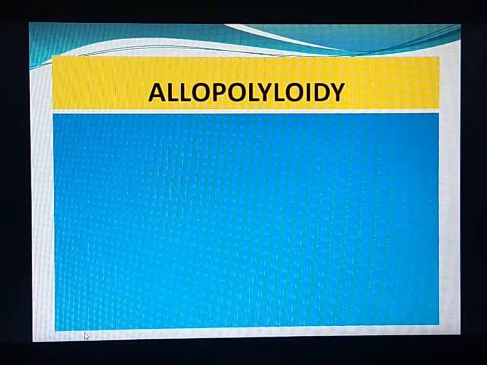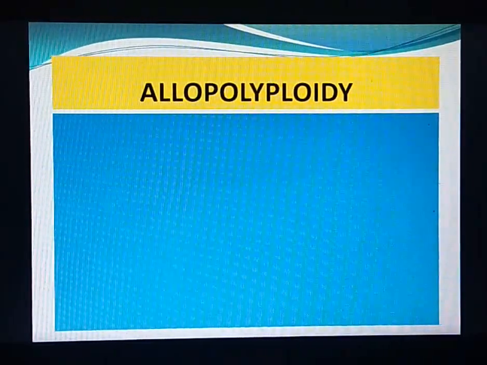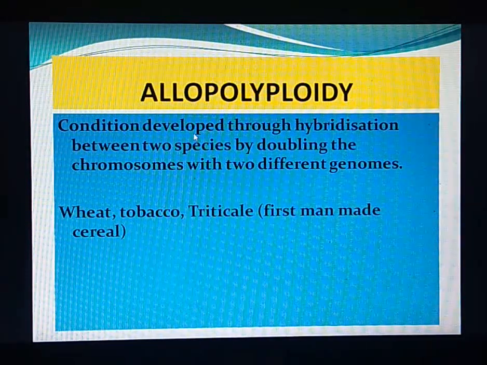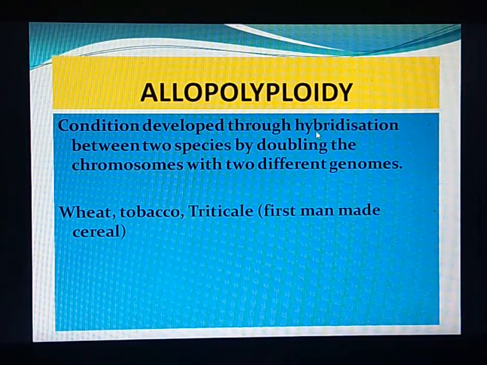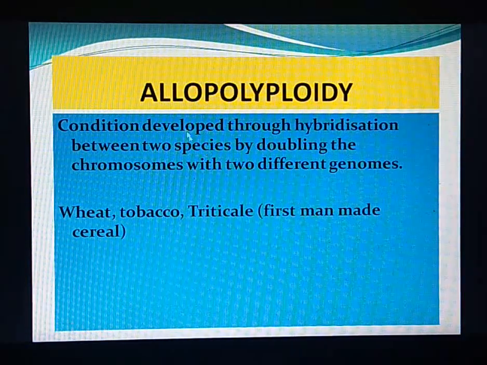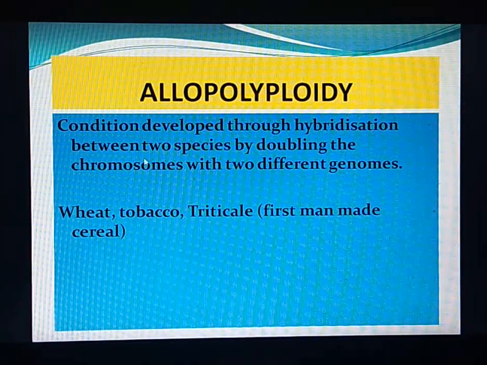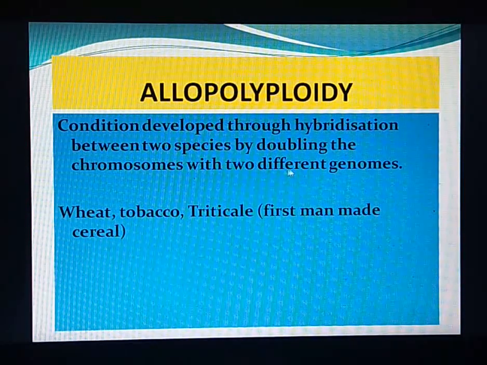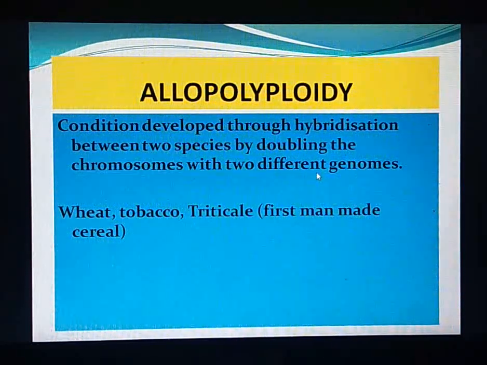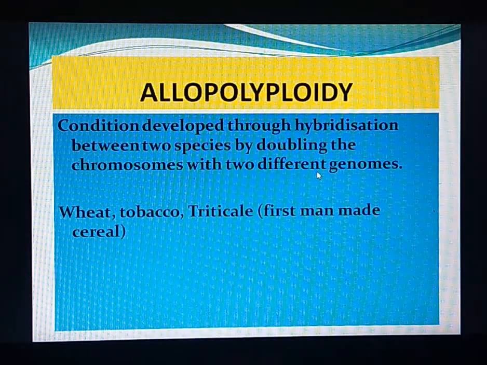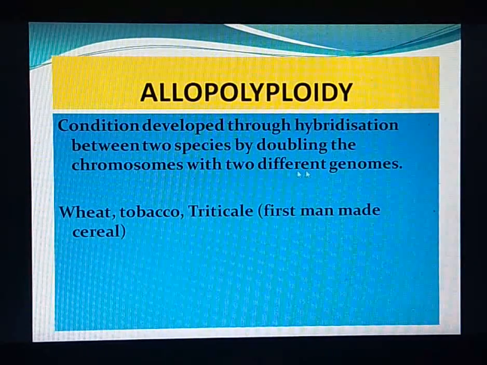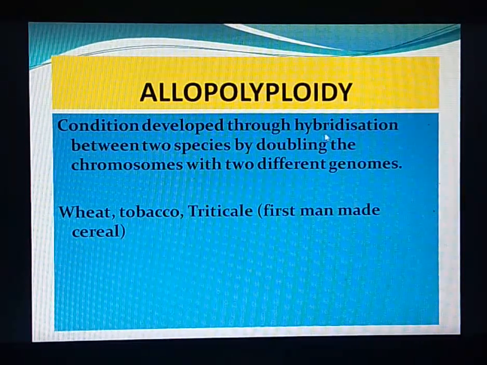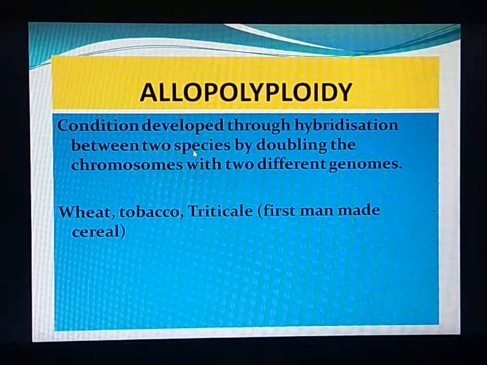There is another kind of polyploidy, that is allopolyploidy. It is the condition that is developed through hybridization between two species. So therefore it is called allo. Okay, so there are two species that are involved, by doubling the chromosomes with two different genomes. Autopolyploidy is wherein it is the same type of genome; here there are two different genomes present, and this happens because of hybridization between the two species.